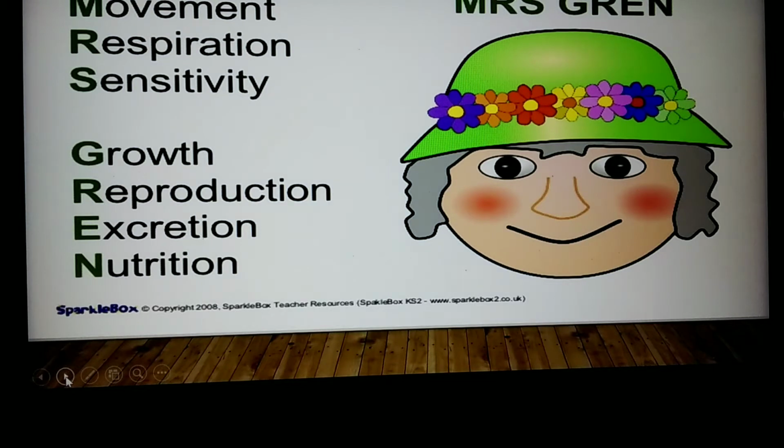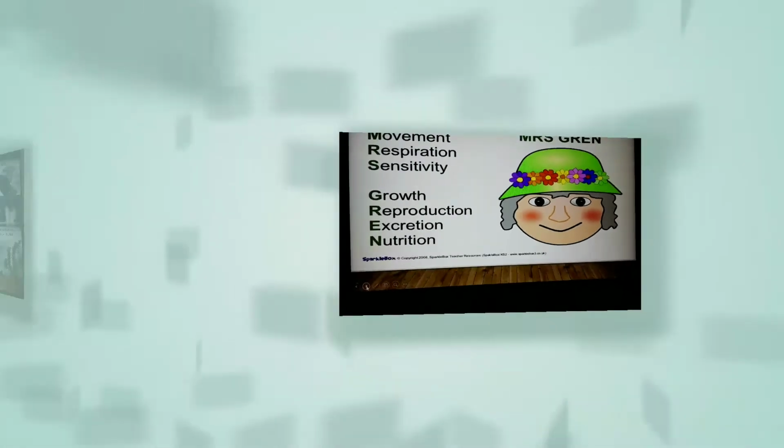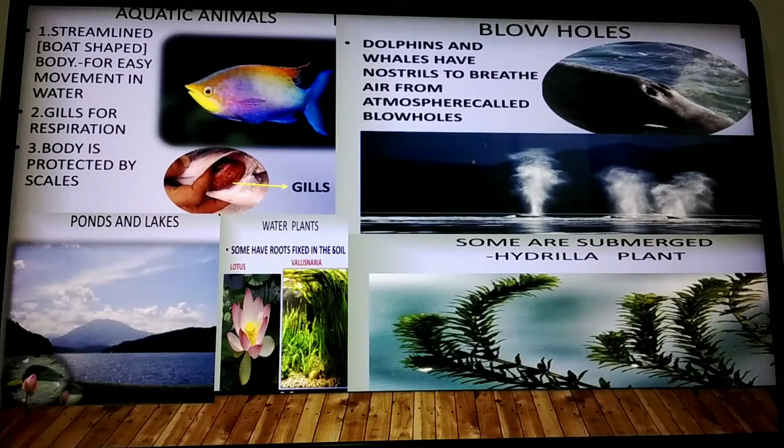Now, in gist, what are the characteristics of living things? Movement, respiration, sensitivity, growth, reproduction, excretion, and nutrition. About aquatic habitat. Aquatic habitat is of two kinds. One is saline water habitat, another one is freshwater habitat. Now, coming to the freshwater habitat and saline water, some kinds of fishes will be present.